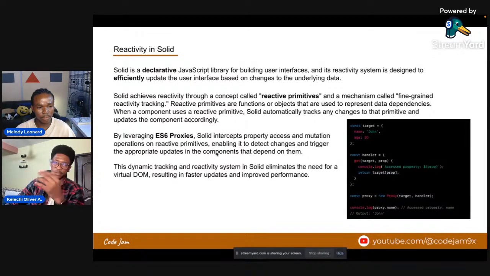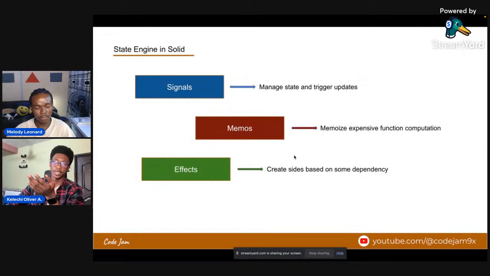But with Solid, in this case, we're using ES6 proxy and the reactive primitives to compute what part of the UI changes. I think this is the major reason why Solid will be faster than React, right? Because out of the box, Solid is already solving the problem. It's already providing a better solution to computing what area of the DOM needs to change, and then modifying that area accordingly using ES6 proxies, as it's written here.